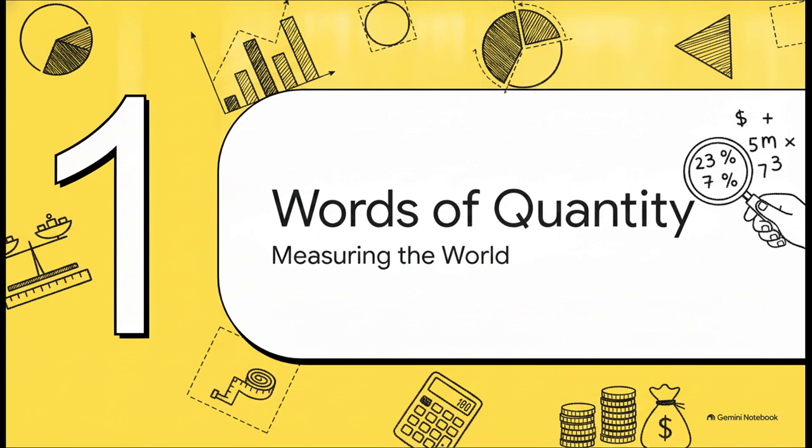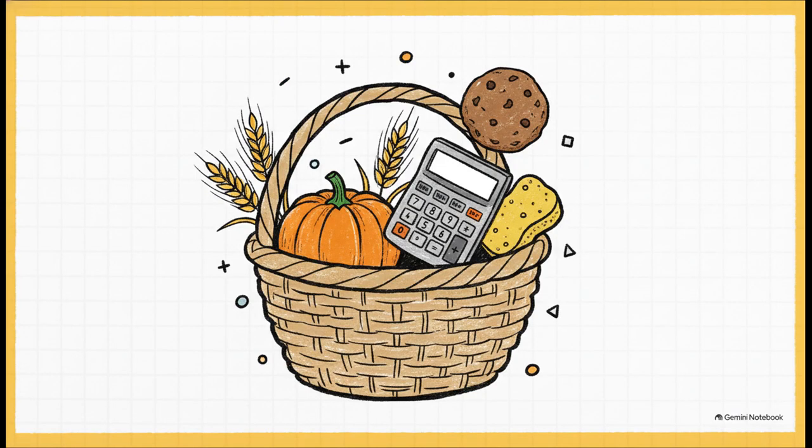Measuring the world. Now, what's really fascinating about this first group of 7 words, harvest, abundant, calculate, absorb, estimate, morsel, and quota, is how they literally all relate to amounts, crunching numbers, or taking things in. We are going to conquer this list by unpacking their exact definitions right alongside some pretty compelling examples.